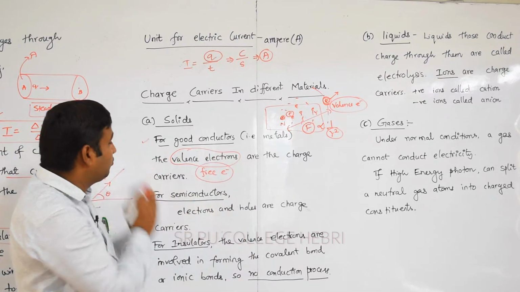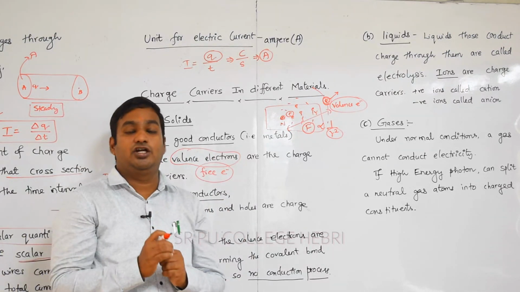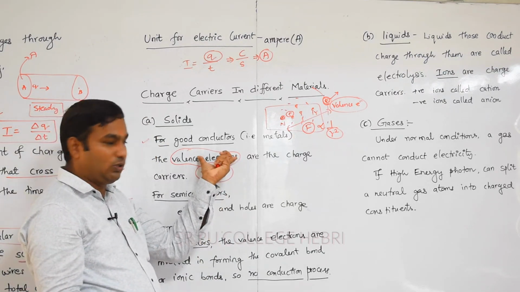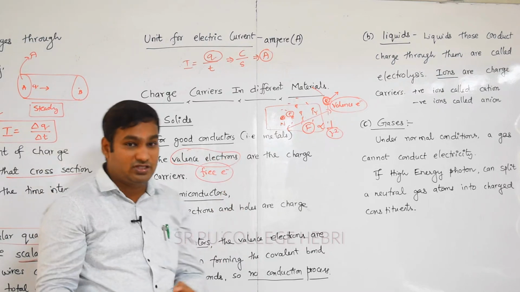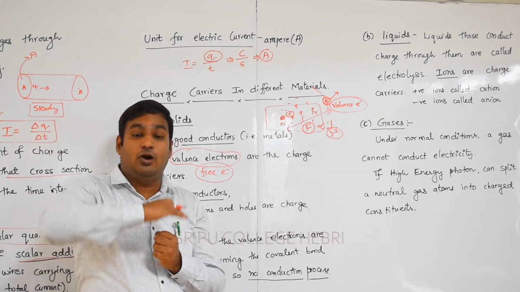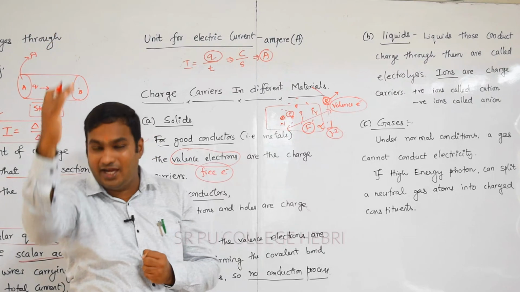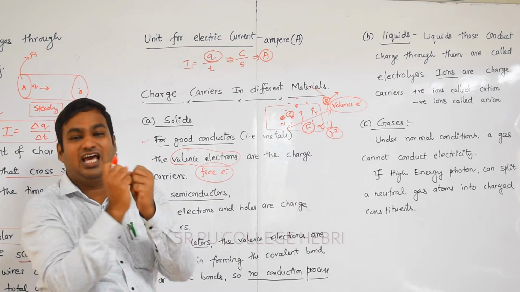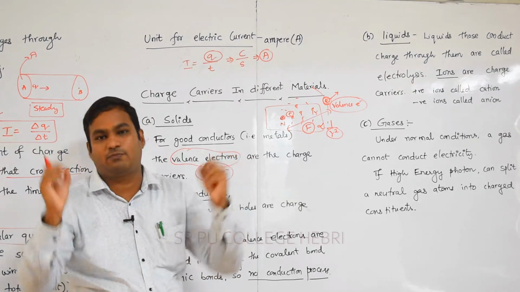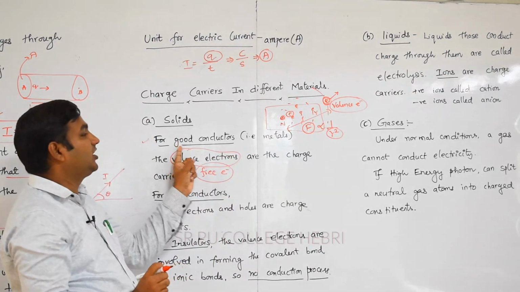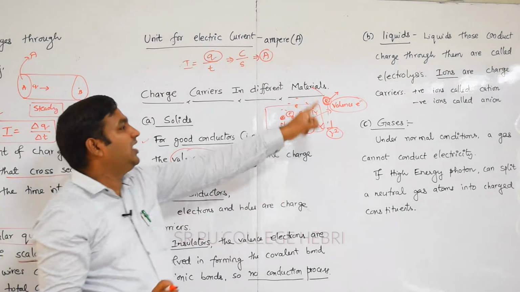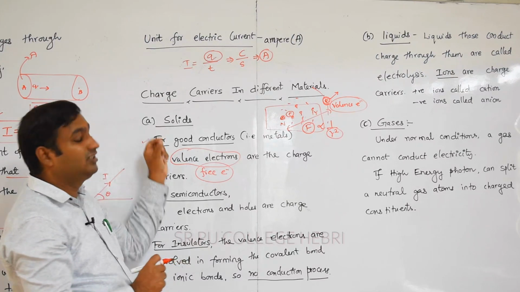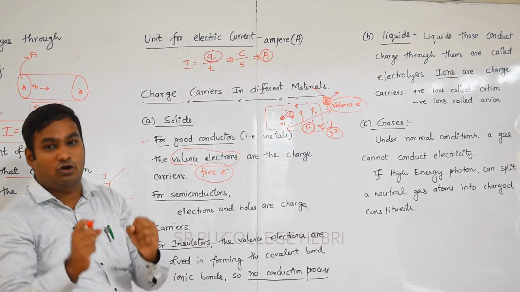That's why in the case of a good conductor we get current due to charge carriers called free electrons or valence electrons. Free electrons or valence electrons are the electrons present in the outermost orbit of the atom. These electrons are loosely bound to the nucleus. That's why they take part in the conduction process, especially in good conductors or metals. These valence electrons or free electrons are responsible for current in good conductors or metals.